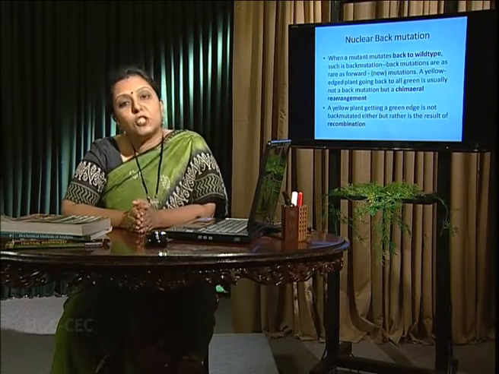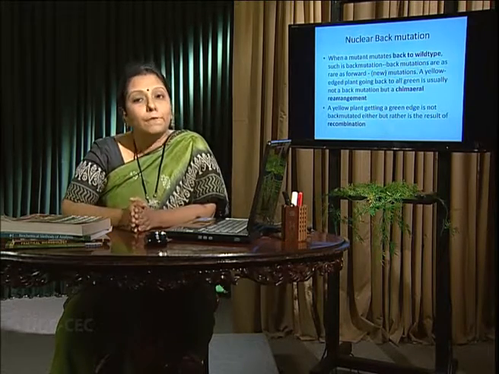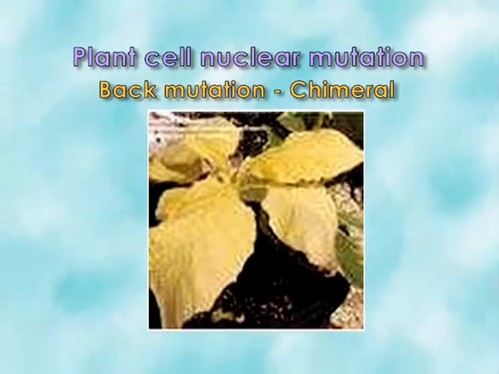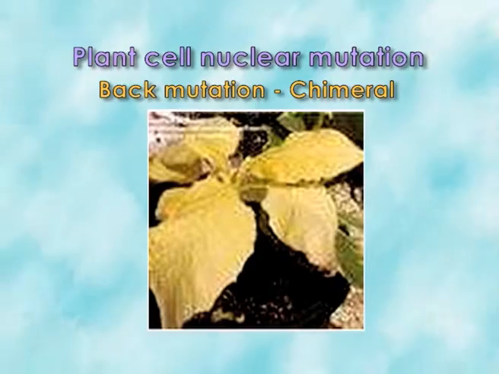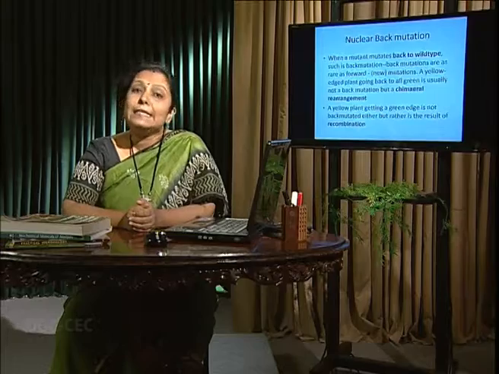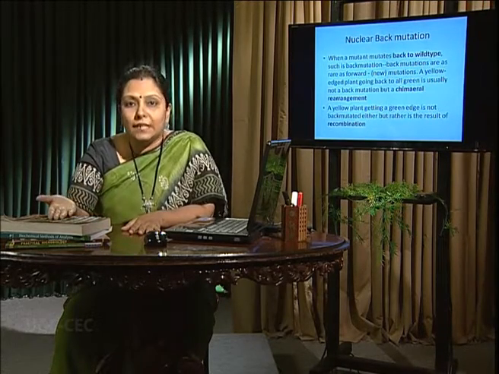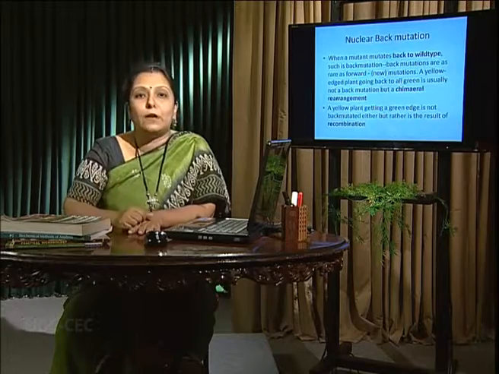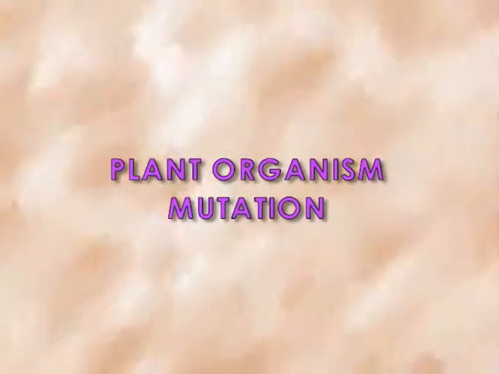By back mutation, in nuclear DNA, it can revert back to the original phenotype. But in the case of a yellow plant having green edges, if it is reverted back or vanished, that is only by chimeral rearrangement, not by back mutation. Same as we can find if a yellow plant is converted to a green one, or if green edges are found, that is only by recombination, not by back mutation.